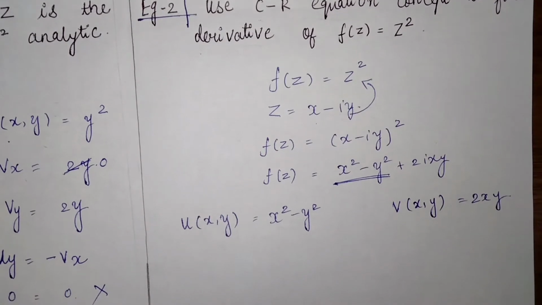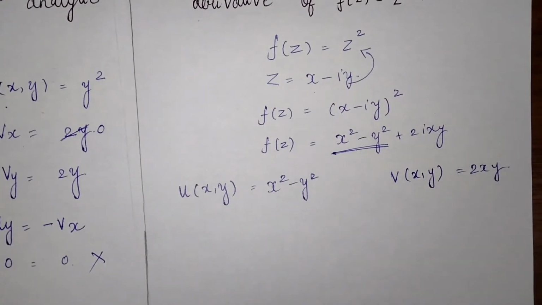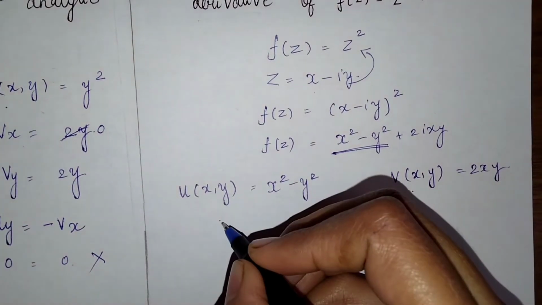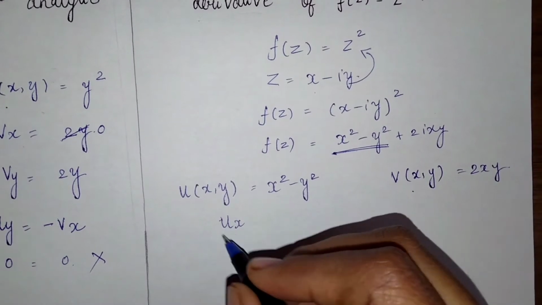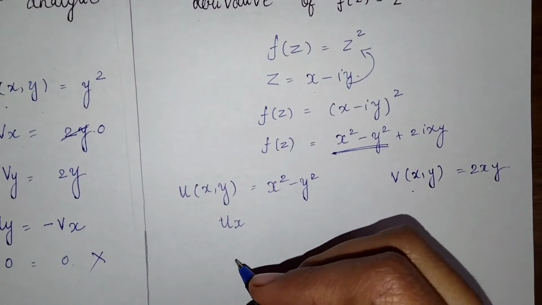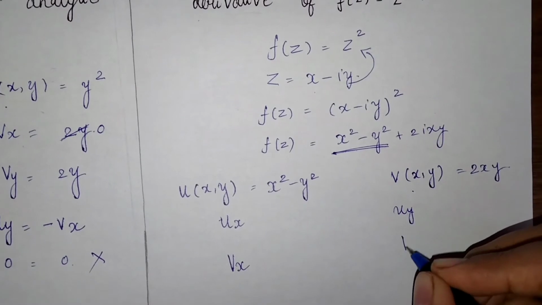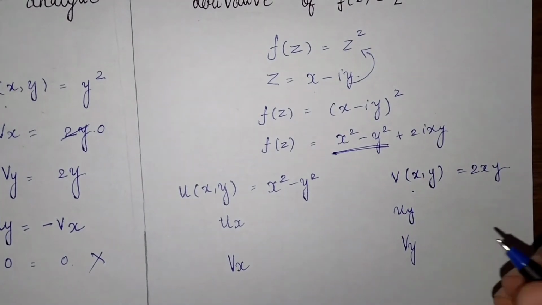Okay. Now according to Cauchy-Riemann equation, જ્યારે આપણને u(x,y) અને v(x,y) find થઈ જાય, પછી આપણે ux, that is partial derivative with respect to x, ux, vx, uy and vy find કરવાનું હોય છે.